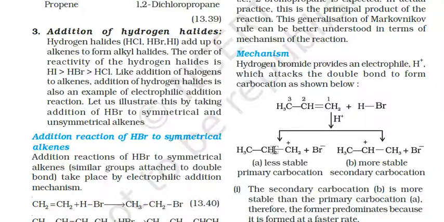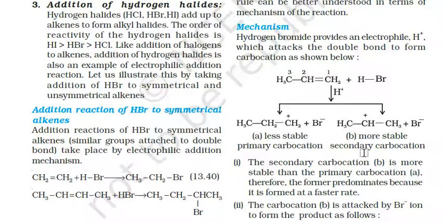Then this H gets attached to the terminal carbon here. Now this is very less stable due to presence of carbocation here. So in order to stabilize this carbocation, the hydrogen from the middle carbon atom shifts towards the corner carbon atom to form CH3 here. Now the carbocation has come to the middle of this chain. Now the bromine will attach to the middle of the chain to form 2-bromopropane here.